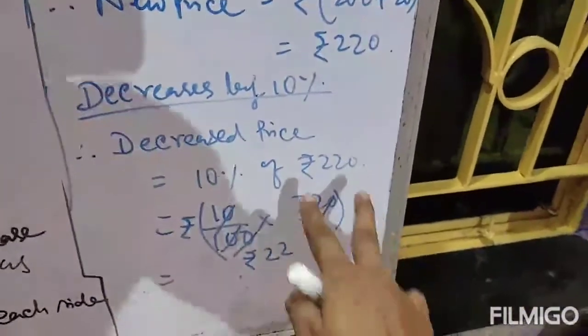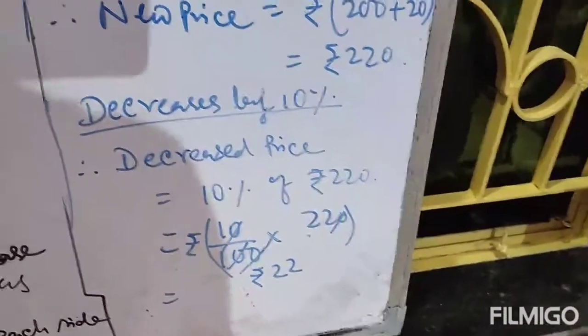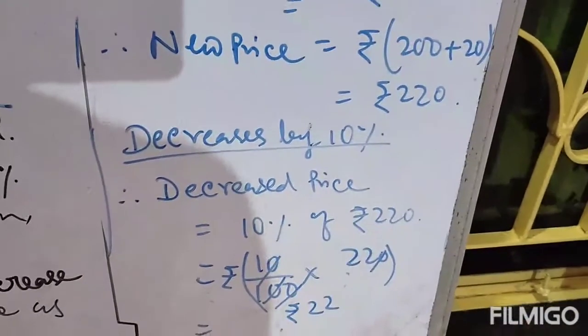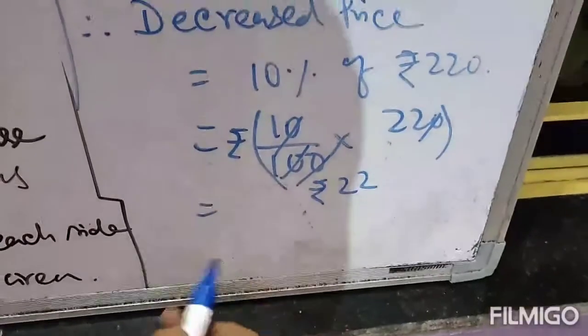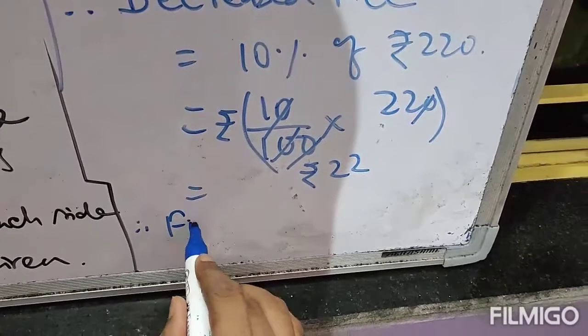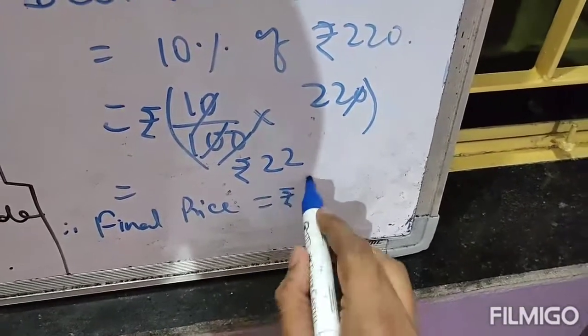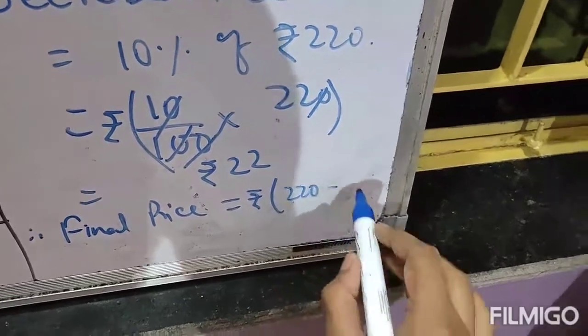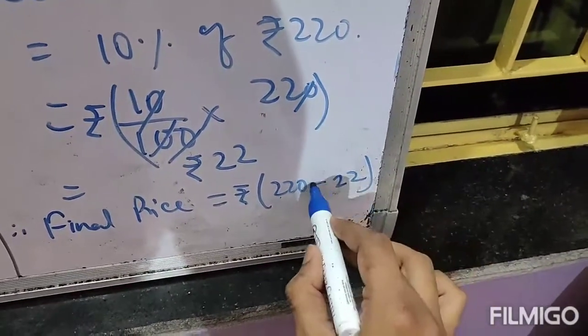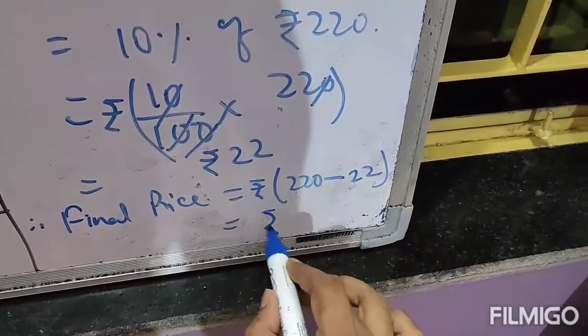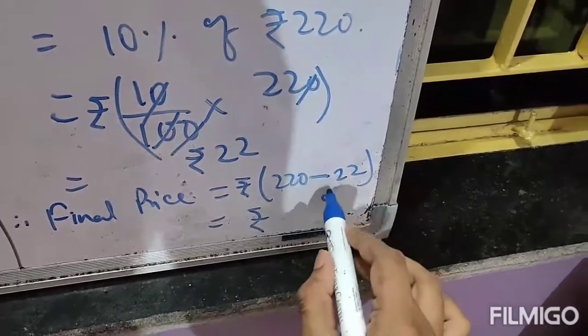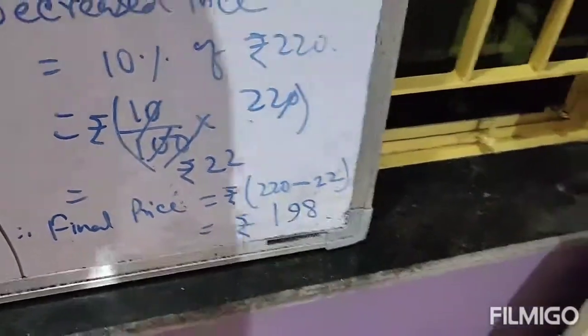The final price is 220 rupees minus 22 rupees, because you have decreased the price from rupees 220. 220 was your new price and you have decreased 22 rupees. That means your final price will be 198.